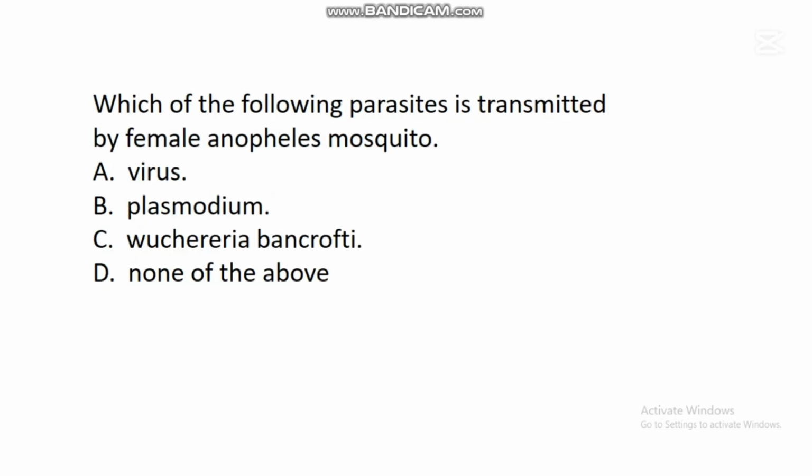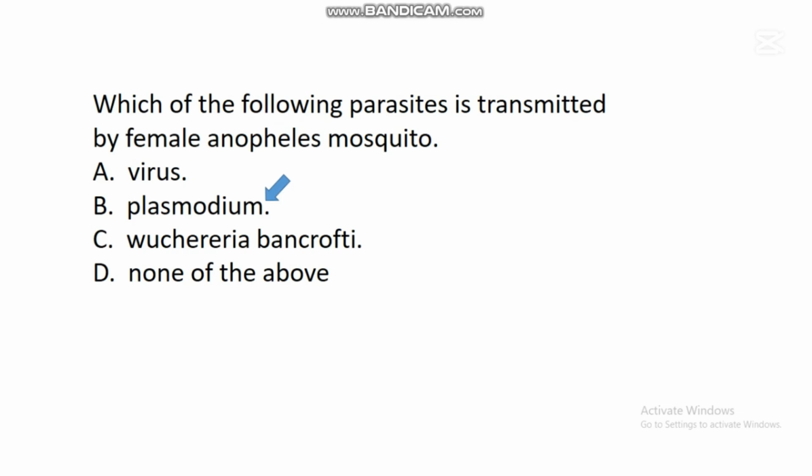The next question says, which of the following parasites is transmitted by female Anopheles mosquito? A. Virus. B. Plasmodium. C. Wuchereria bancrofti. D. None of the above. In this question, the correct answer is B. Plasmodium.